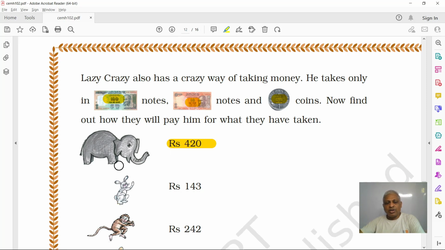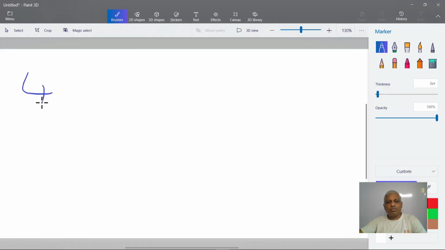So how much does it have to pay? 420. So how does it pay? It has to pay 420 rupees, right? So hundreds, how many? 4 into 100, plus 20. 20 means 2 into 10.